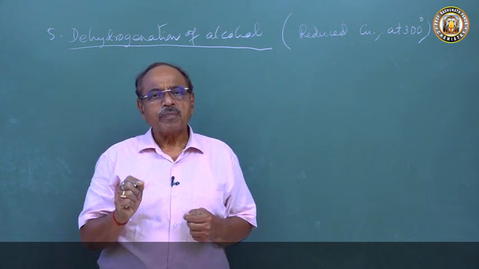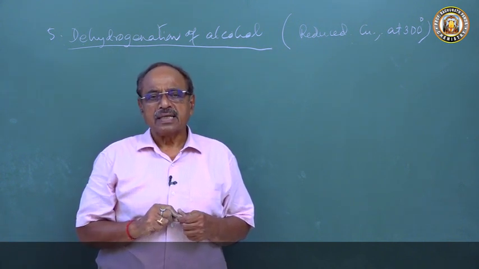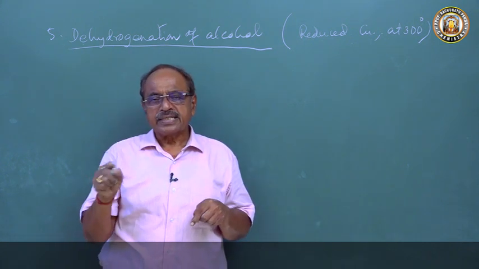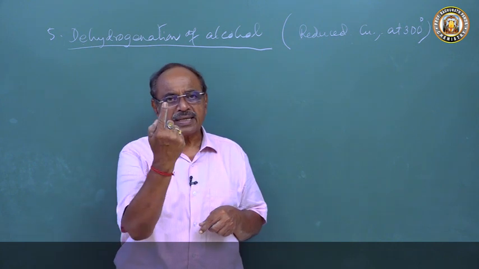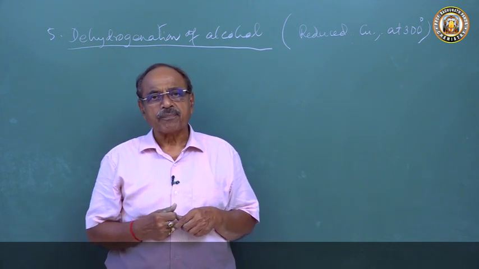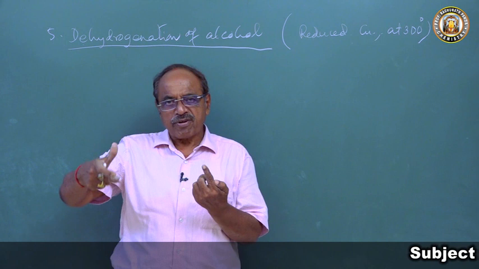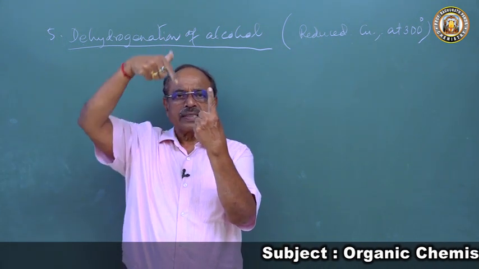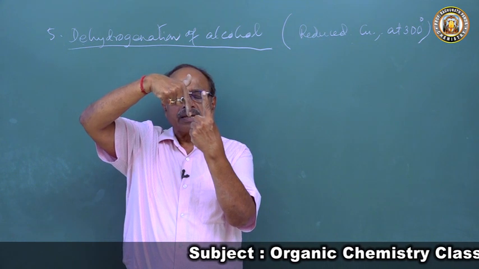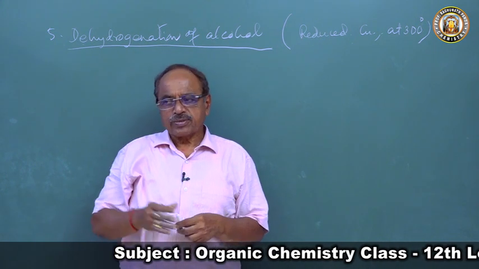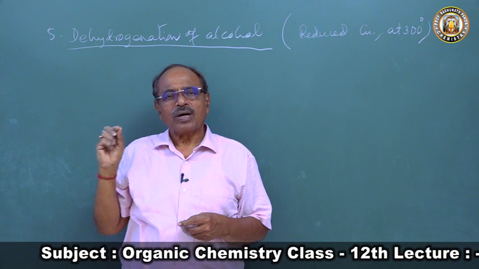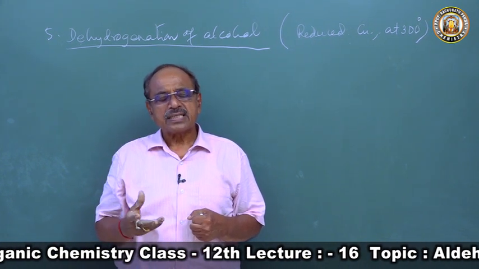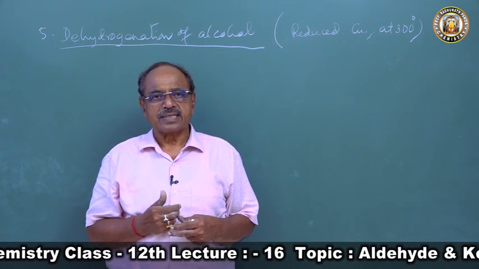Why? Now copper atomic number is 29, electron configuration argon 18, 3d10, 4s1. One unpaired electron is there in the copper atom. Hence it can drag a hydrogen atom with its electron. So one electron of copper, another electron of hydrogen, they will get pair, and hydrogen atom can be removed. So one copper atom will remove one hydrogen atom. So hence copper should be in atomic state.